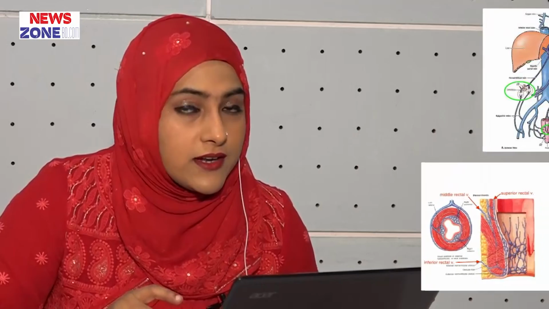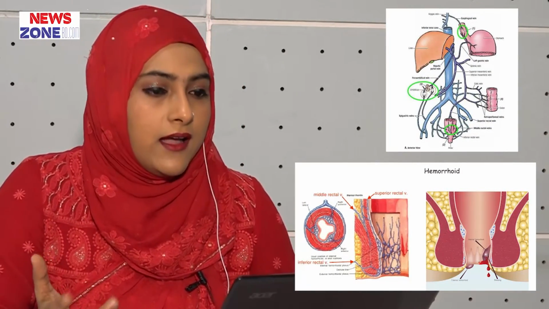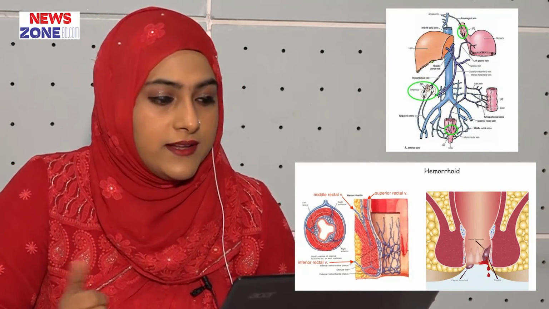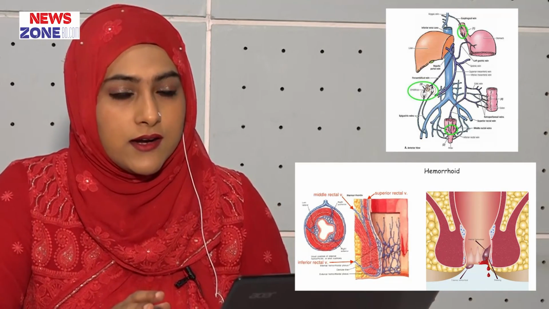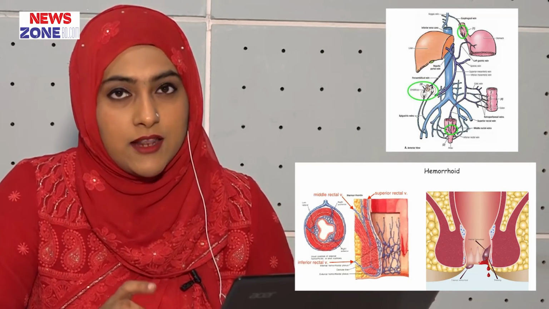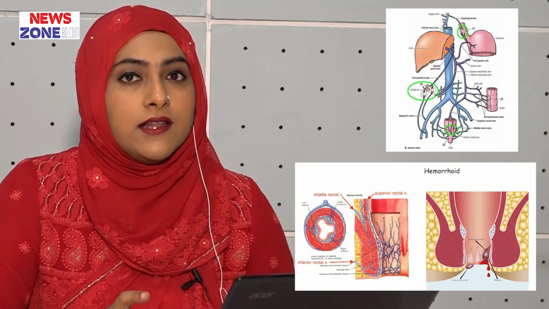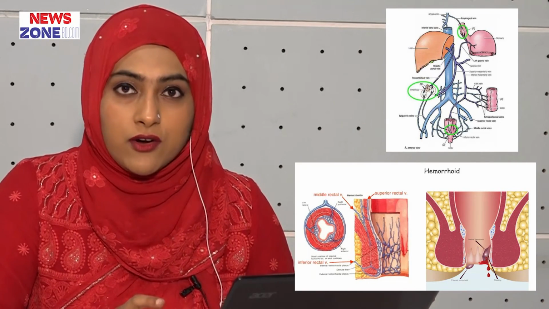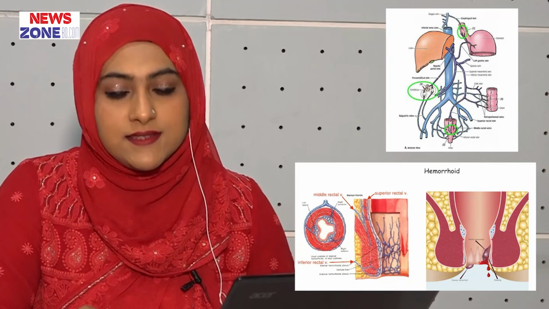And another important condition is hemorrhoids. Frequently we know about hemorrhoids. What are hemorrhoids? When portal obstruction occurs and the superior rectal vein is distended at the anal column at the 3, 7 and 11 o'clock positions, then it is called internal hemorrhoids or piles.